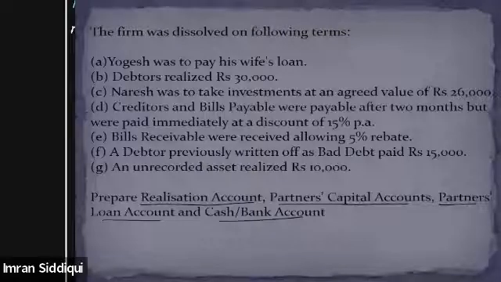All right, then creditors and bills payable were payable after 2 months, but were paid immediately at a discount of 15% per annum. Now, see, this is very, very important. This point is very important. What does this say?